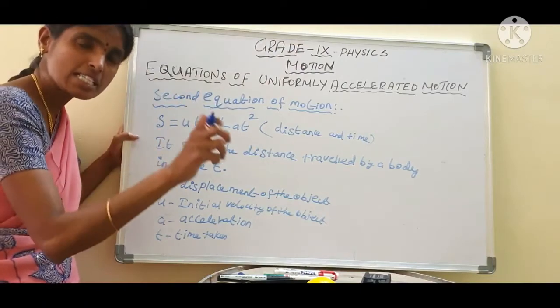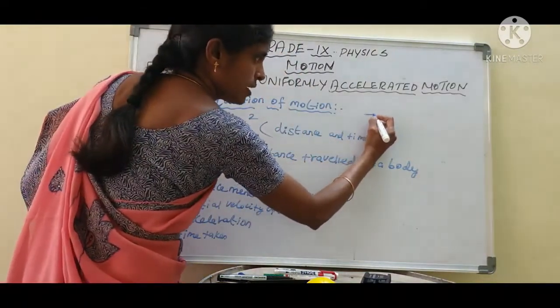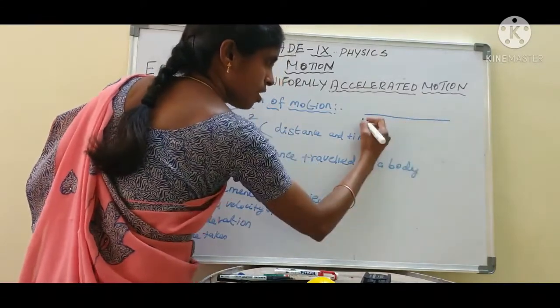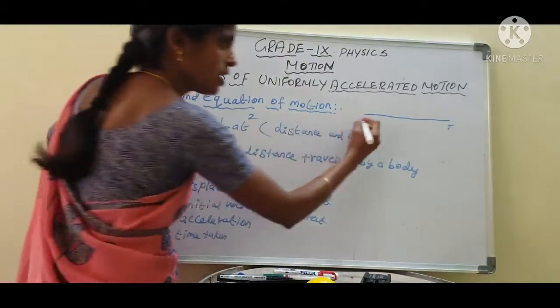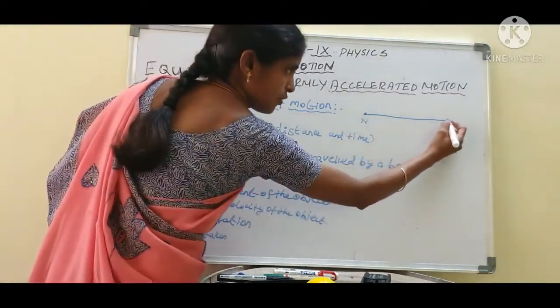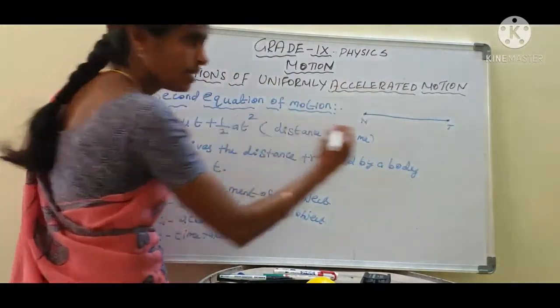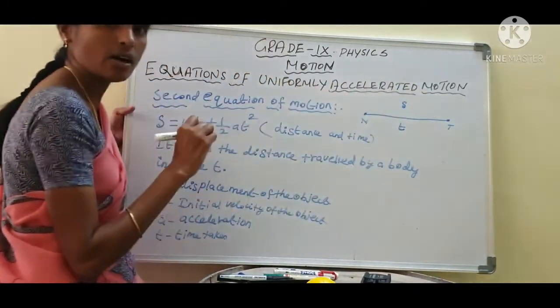What is the displacement of the car? See here, a car is moving in a straight line from Namakkal to Trichy. This is the initial velocity of the object, this is the final velocity of the object, time t, and this is the displacement of the object.